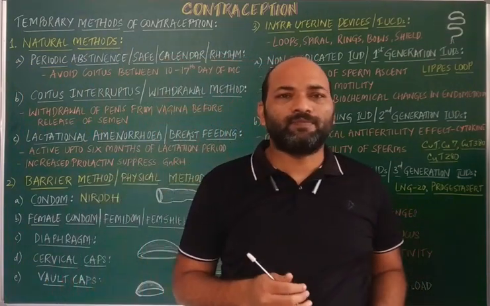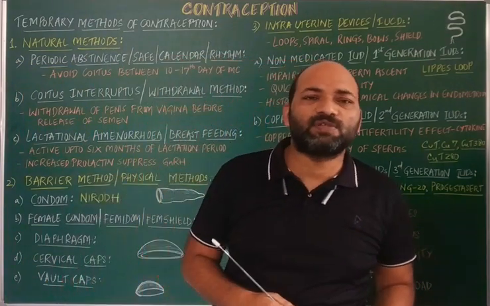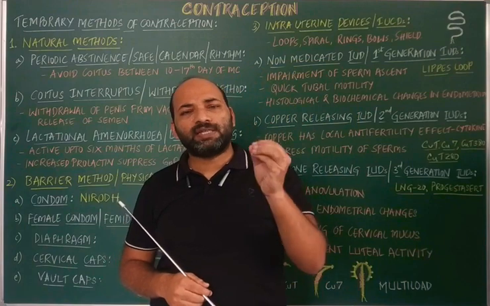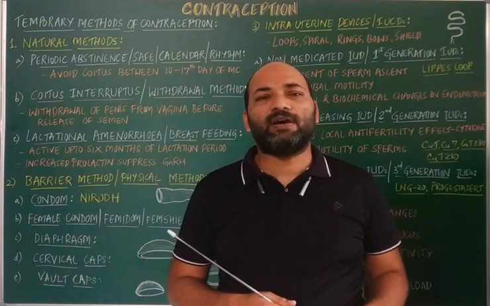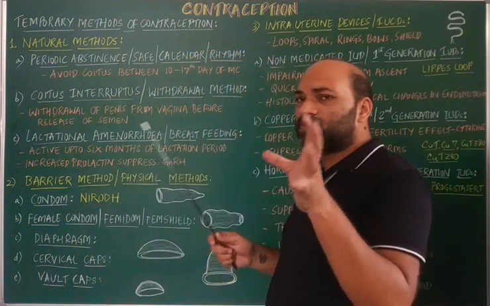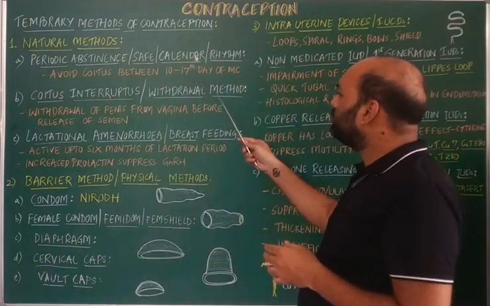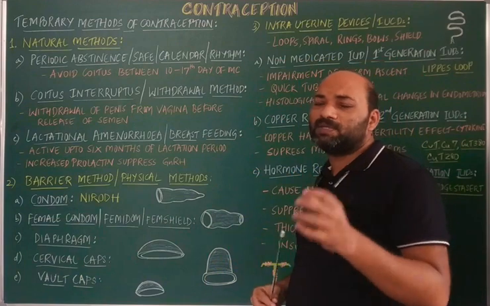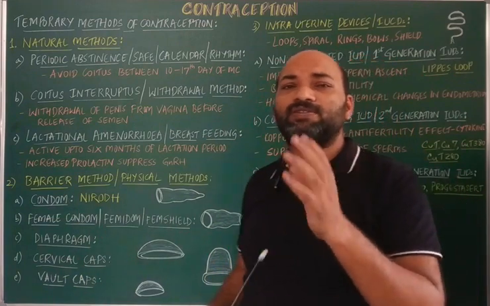Why the couple should avoid intercourse between the 10th to 17th day is because the ovum, which is the secondary oocyte released from the ovary, has a lifespan of around 12 to 24 hours roughly, and the sperms are very much active for up to 3 to 5 days.